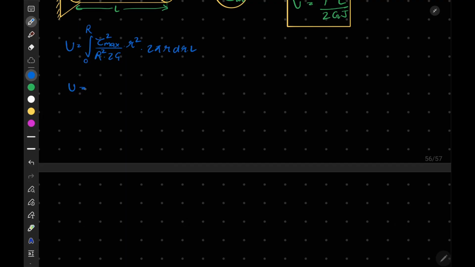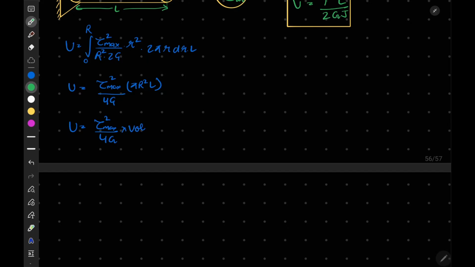We will obtain strain energy U is equal to tau max square, which is constant so we can take it out of the integration, divided by 4G into pi R square times L. So we will obtain U is equal to tau max square by 4G into volume.